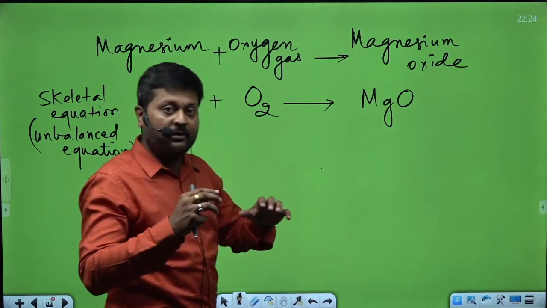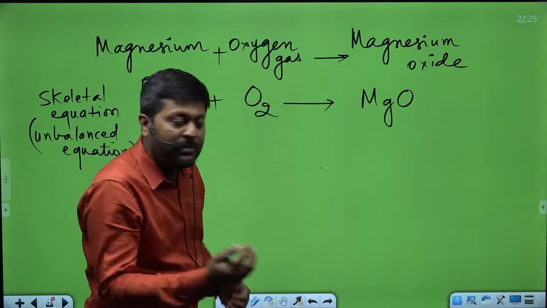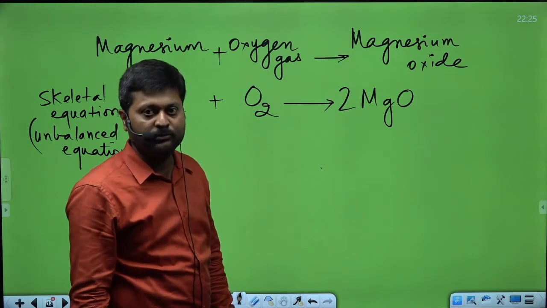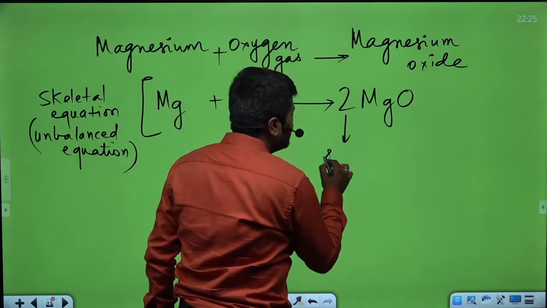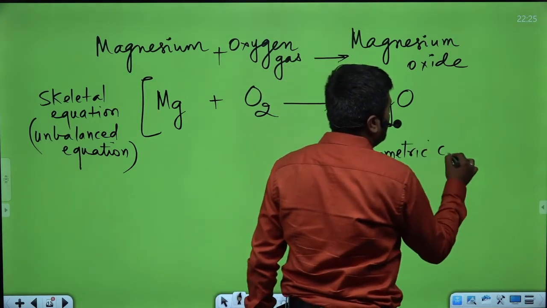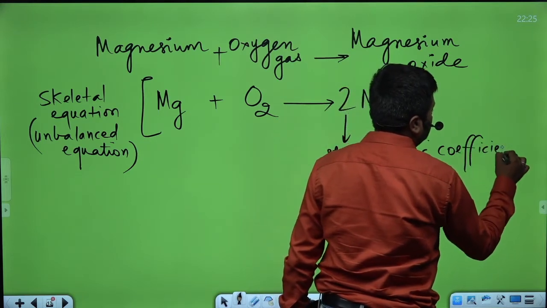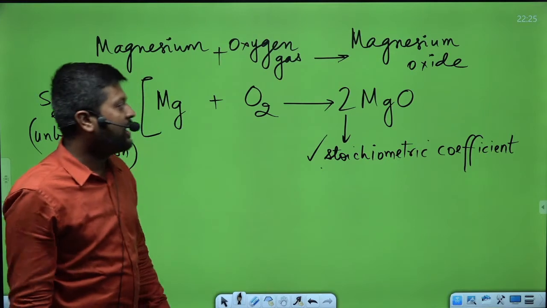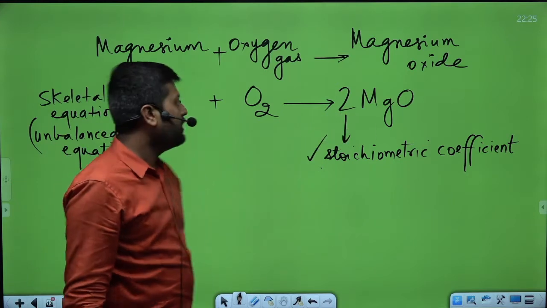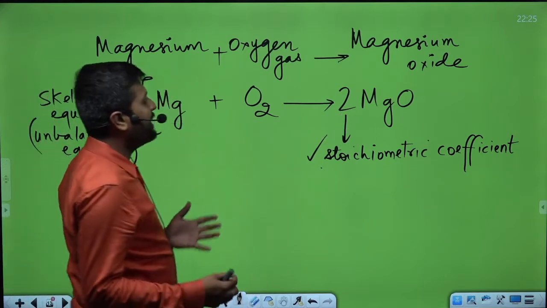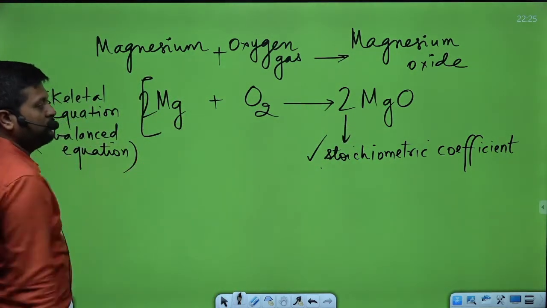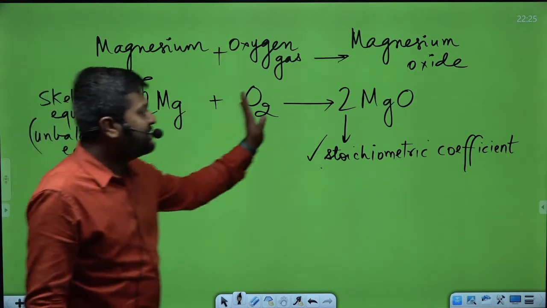During balancing, you can put numbers in front of the name of the compound. These numbers are known as stoichiometric coefficients. So I put a 2 here. Then while I was balancing oxygen, the magnesium got unbalanced, so I have to put a 2 here also. In this way, both sides have an equal number of atoms.